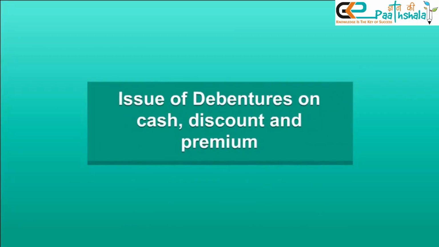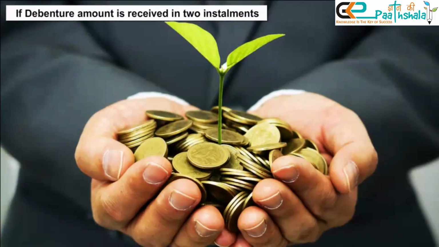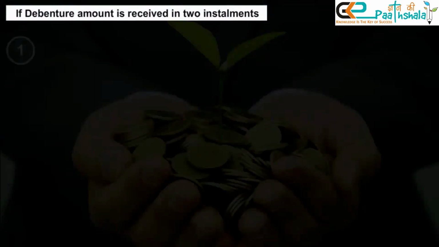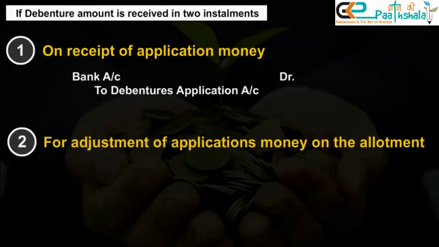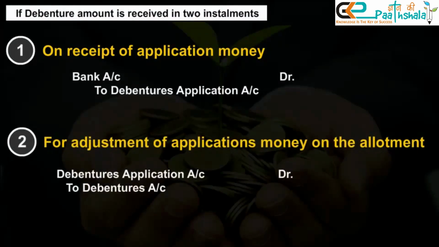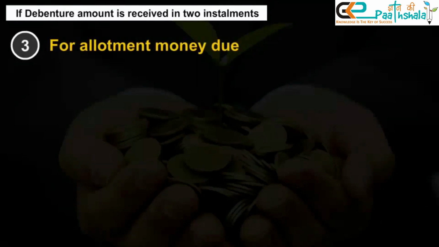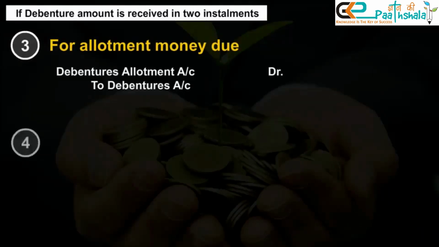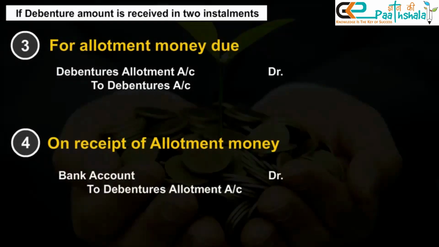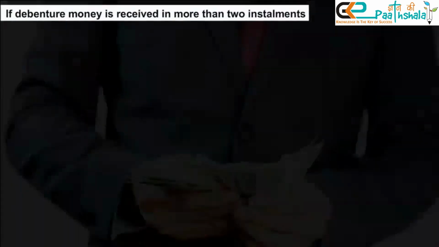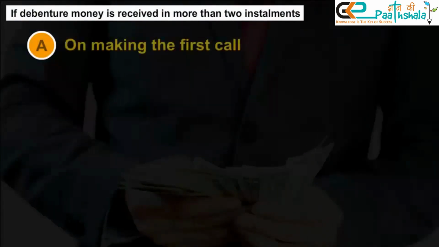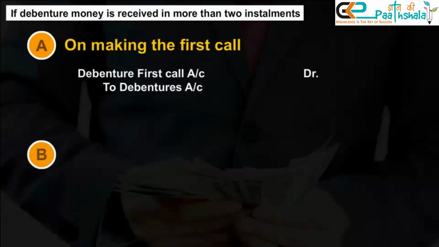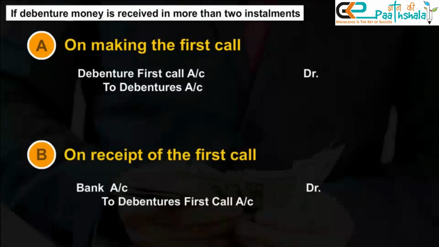Issue of debentures on cash, discount and premium. If debenture amount is received in two installments: 1. On receipt of application money. 2. For adjustment of application money on allotment. 3. For allotment money due. 4. On receipt of allotment money. If debenture money is received in more than two installments: A. On making the first call. B. On receipt of the first call.